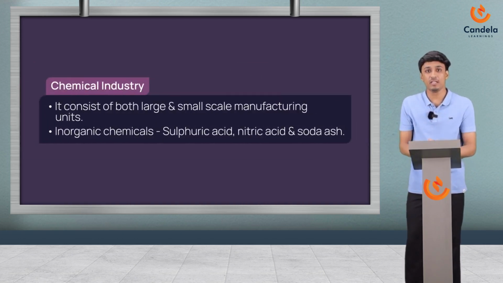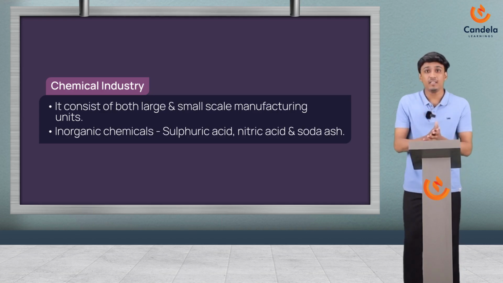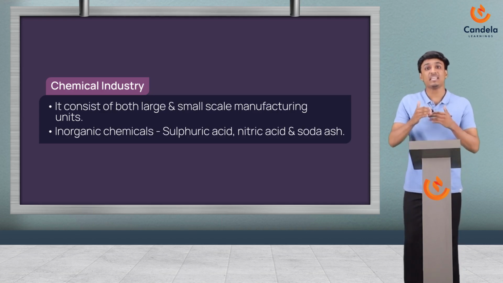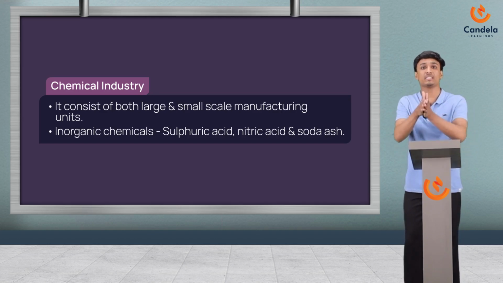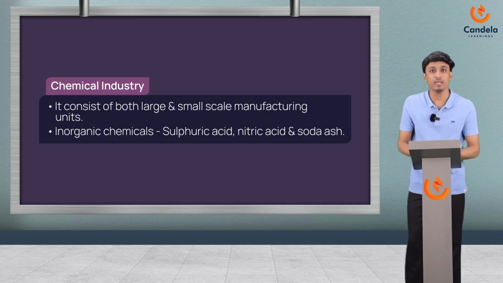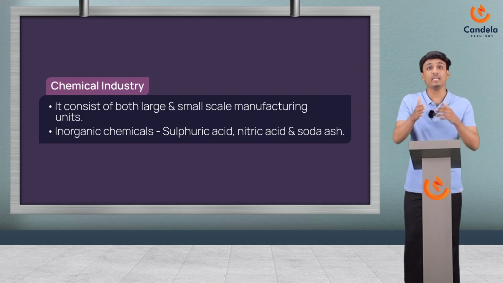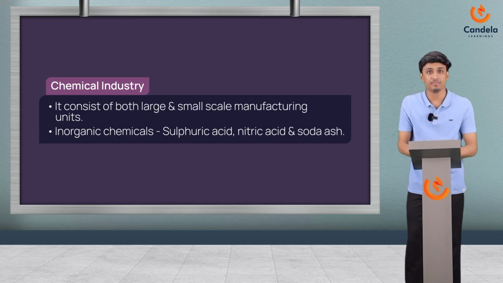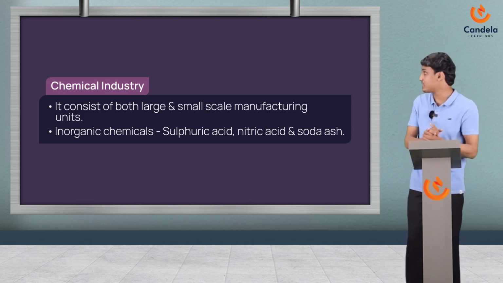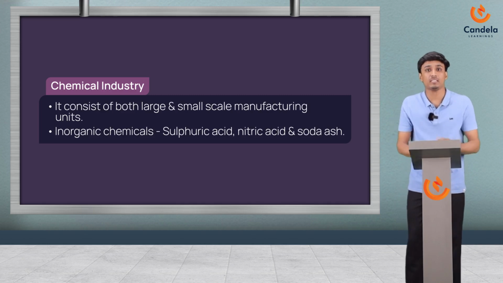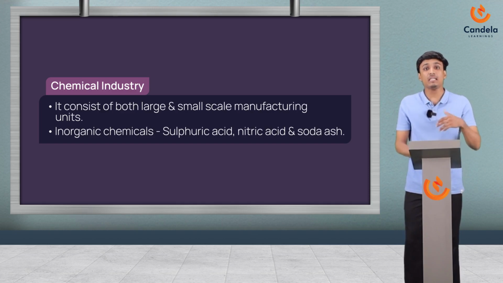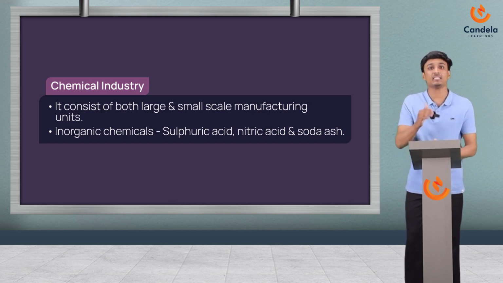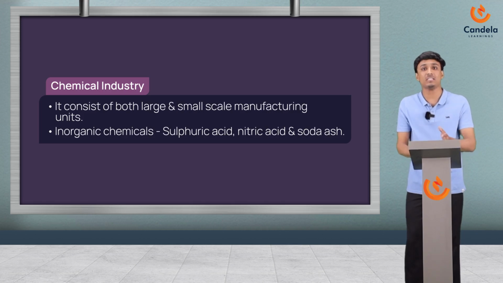See, talking about the chemical industry in India, it is experiencing significant growth and expansion with the presence of both large scale and small scale chemical manufacturing units. Okay, so they produce both inorganic and organic chemicals. In that, inorganic chemicals include sulfuric acid, which is used to manufacture fertilizers, paints and all. And other inorganic chemicals are nitric acid and soda ash. This soda ash is used to make glass, soaps and detergents.